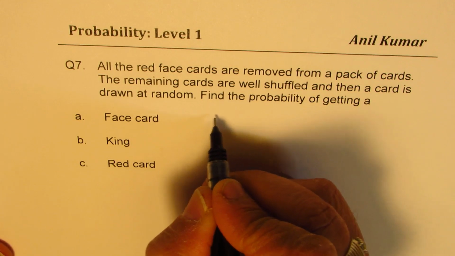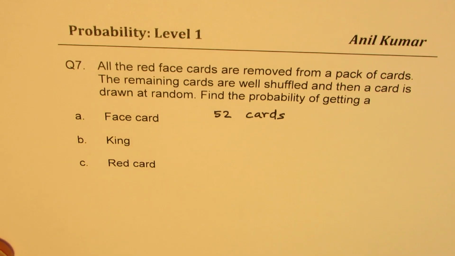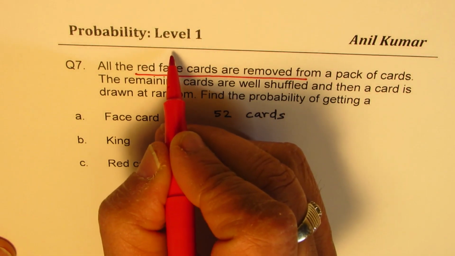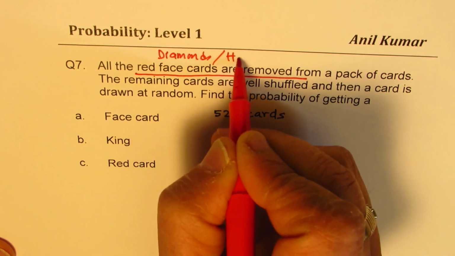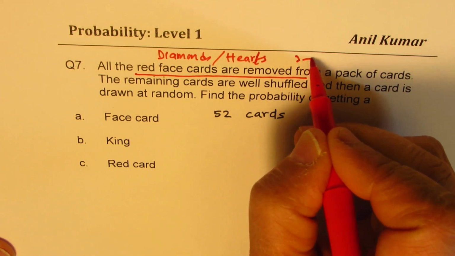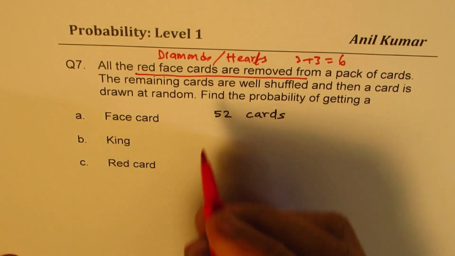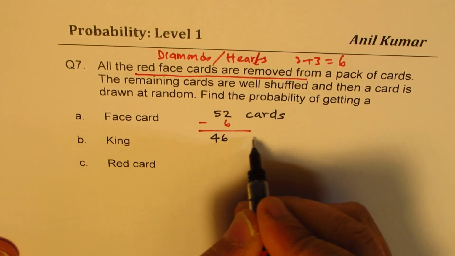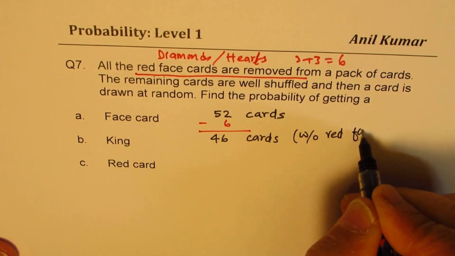So we have how many cards? So there are 52 cards. Now it says all red face cards have been removed. So red face cards means we are removing diamonds and also hearts. 3 of each, right? That means 3 plus 3, which is 6 cards have been removed. Do you see that? 6 cards have been removed. So we say minus 6. And what are we left with? So we are left with 46 cards. This is without red face cards.